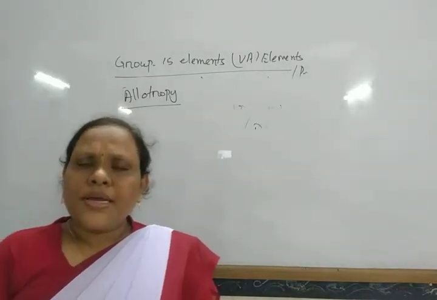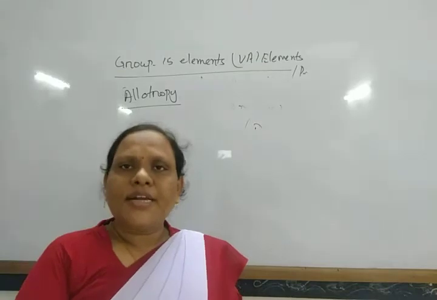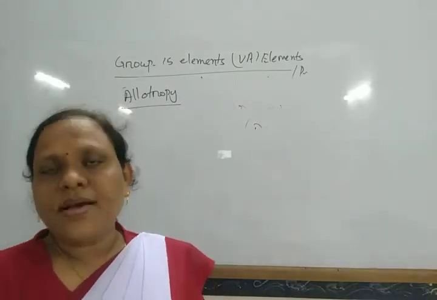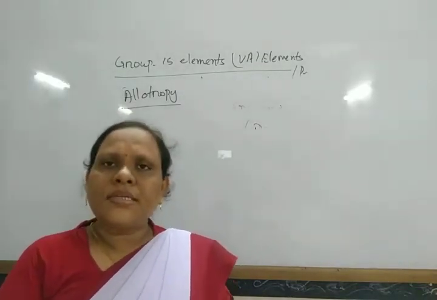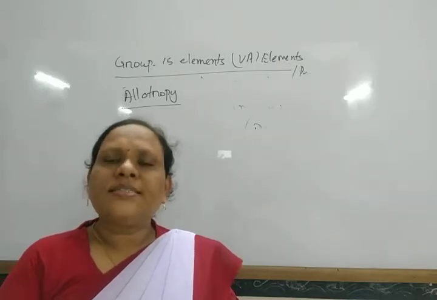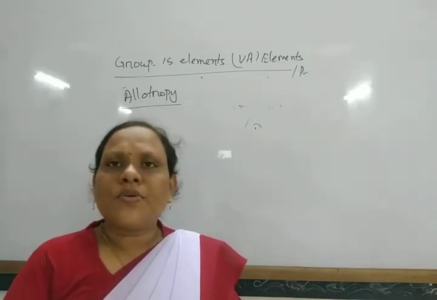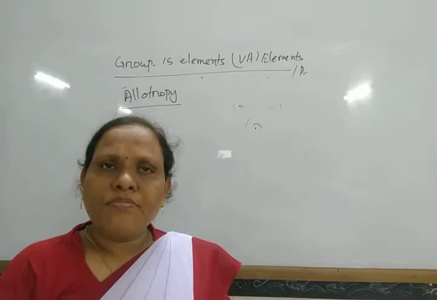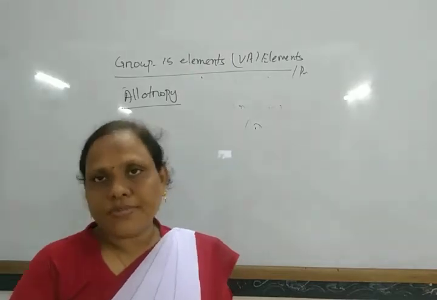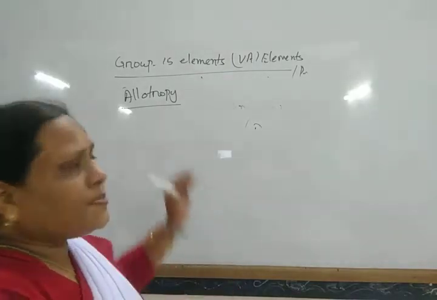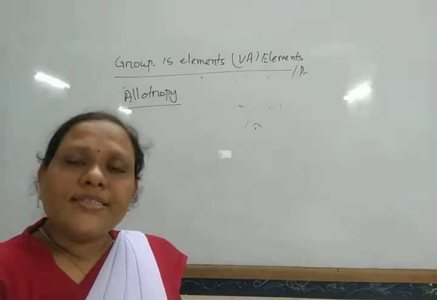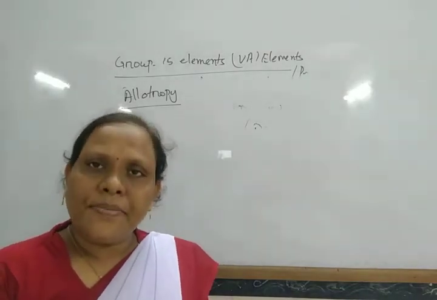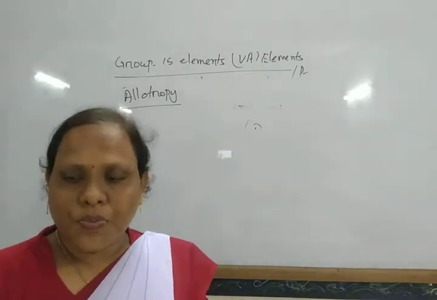So, what is allotropy? The same element having different physical forms. They have different physical properties but similar chemical properties. These different forms are known as allotropic modifications or allotropic forms, and this property is known as allotropy. Except bismuth, all other elements exhibit allotropy.